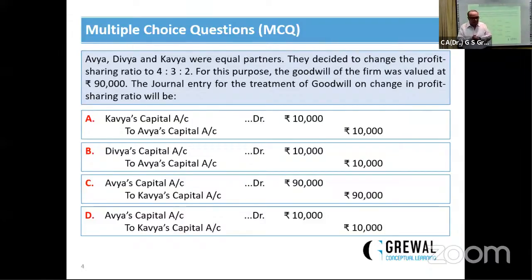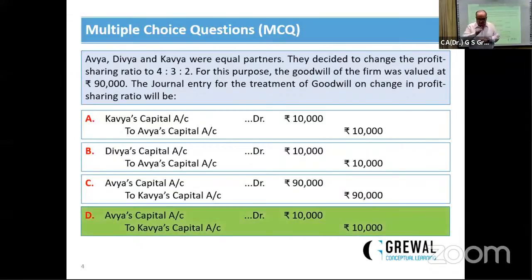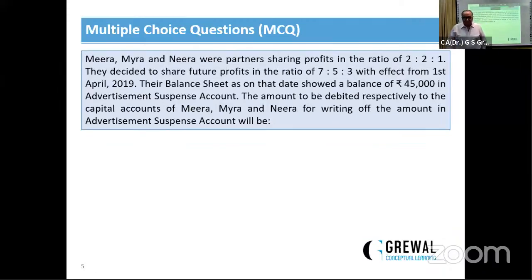So what will be the correct entry? There are 4 options given. Kavya's capital account debit. The first entry is ruled out. Kavya is certainly a sacrificing partner, so it cannot be that, and Divya is not either. So the correct answer is Kavya's capital account debit, to Avya's capital. D option is the correct answer. Students are also answering D. Yes, okay. Next question.